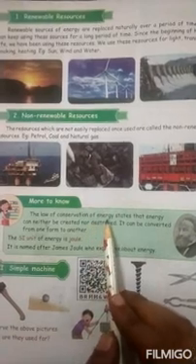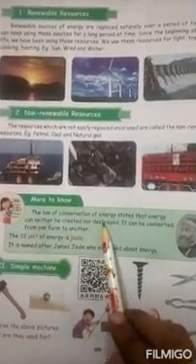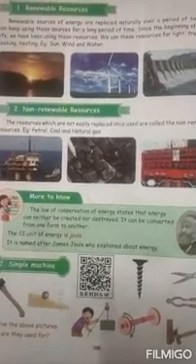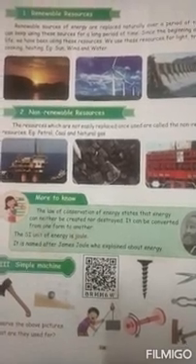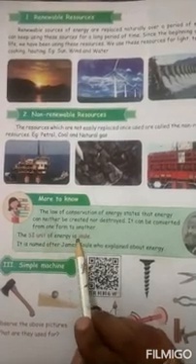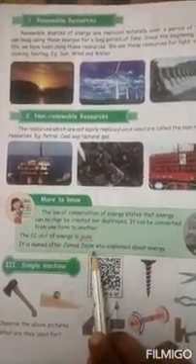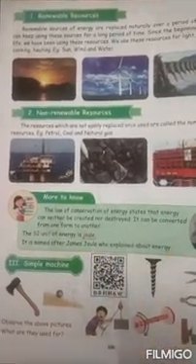Okay, more to know: the law of conservation of energy states that energy can neither be created nor destroyed. We can't create it, we can't destroy it, but it can be converted from one form to another. The SI unit of energy is joule. It is named after James Joule, who explained about energy.